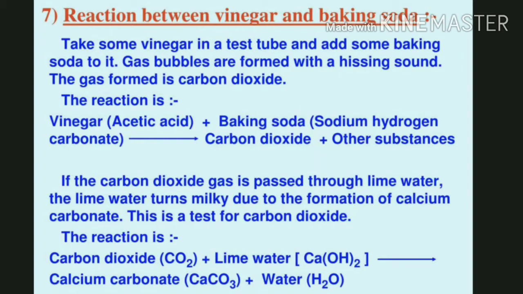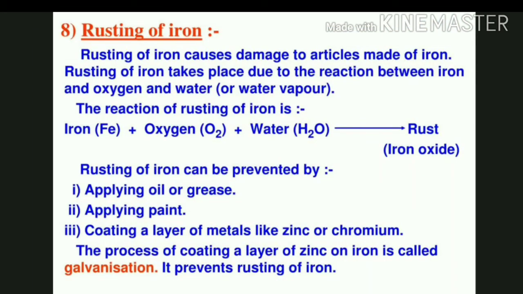If the carbon dioxide gas is passed through lime water, it turns milky due to the formation of calcium carbonate. This is the test for carbon dioxide. The reaction can be written as carbon dioxide, CO2, plus lime water, Ca(OH)2, gives us calcium carbonate plus water. Means CO2 plus Ca(OH)2 gives us CaCO3 plus H2O.